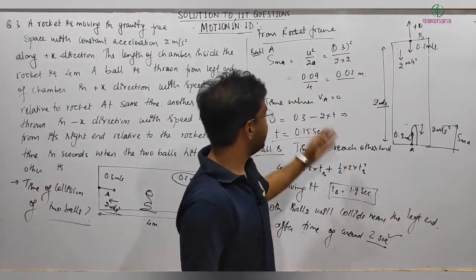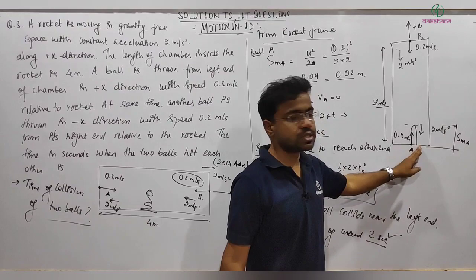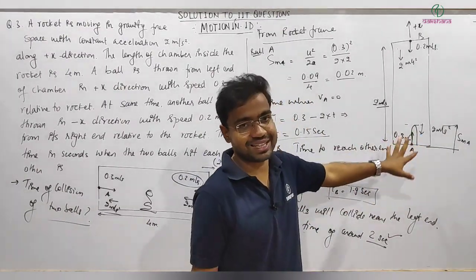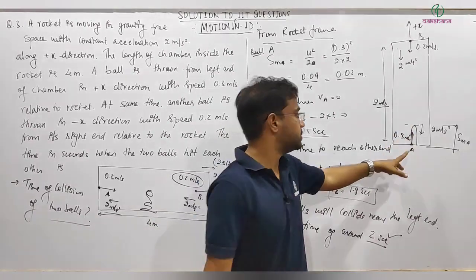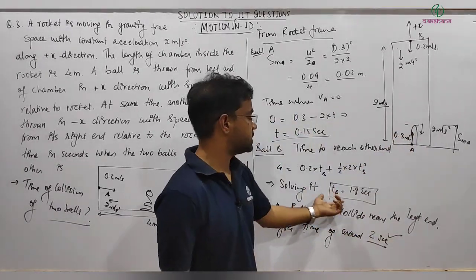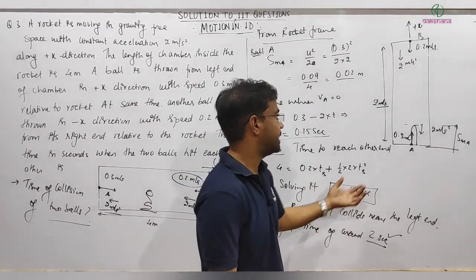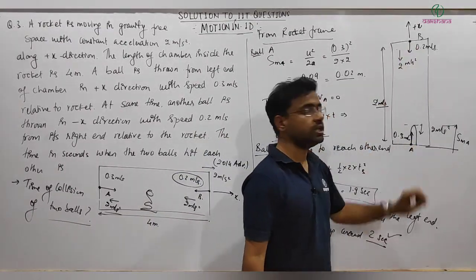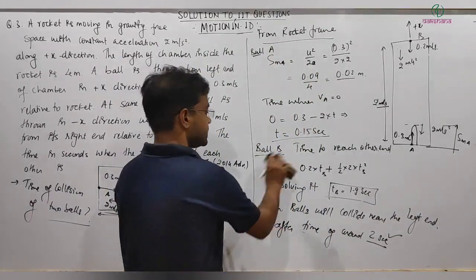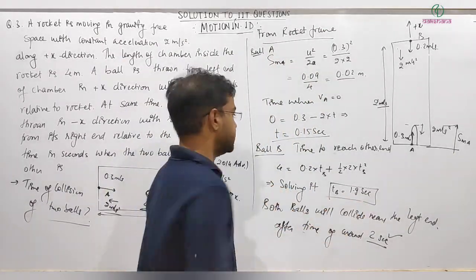And you can see by the time this ball even returns back to this surface, it's not given that the collision is elastic, so it will keep on bouncing and like that, that's not going to happen. So that's why the collision will happen near this end, and we got that it will be equal to almost the time this ball will take to reach this end. So the answer is 2 seconds. Now this is the correct answer, and that is the correct approach.